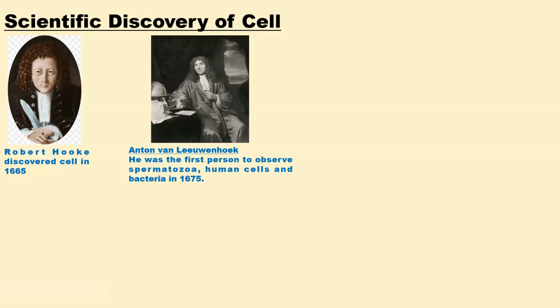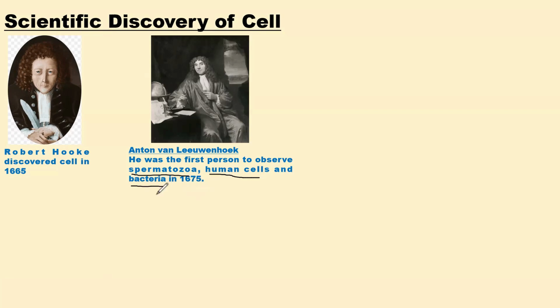And of course, after that comes Anton van Leeuwenhoek. He is actually the first scientist that was able to clearly observe spermatozoa, human cells, specifically erythrocytes, and bacteria in the year 1675.